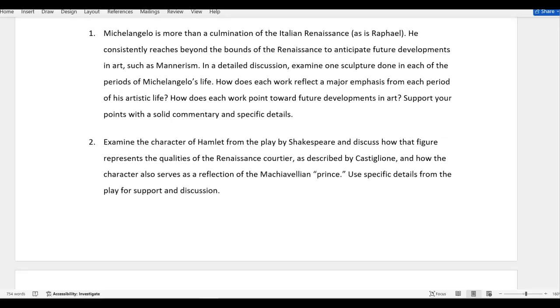So look at those. And again, how does each work also lead other developments in art? How is it going to influence what other artists will do later? So look at those. And again, specific details, specific considerations. Again, this one doesn't really take that much to do. A little background on Michelangelo and the periods as your introduction, selecting each of the sculptures and discussing those in about 300 words, which to go into the details about probably will take you that much, and then wrapping it all up and you've written your overall essay.